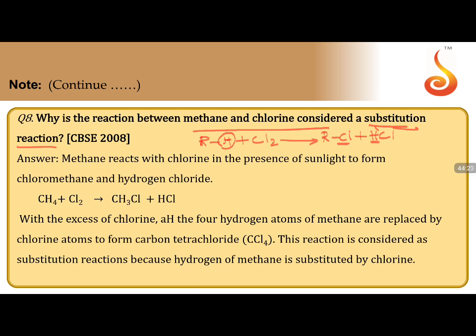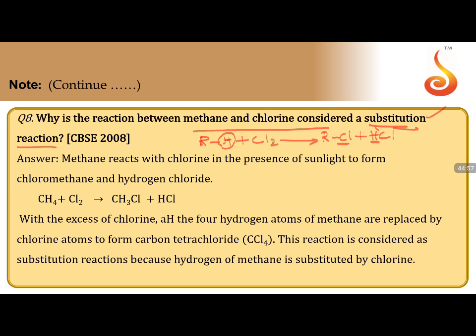This is called substitution. In a game, if a player gets an injury, what will be the condition? He cannot continue the play. Will the play stop because of one player? No. He will be replaced by a substitute player and the play continues. Here also, if one atom is removed from the carbon chain, another atom or a group will come and replace it. This replacement of an atom or group in place of hydrogen is called substitution.